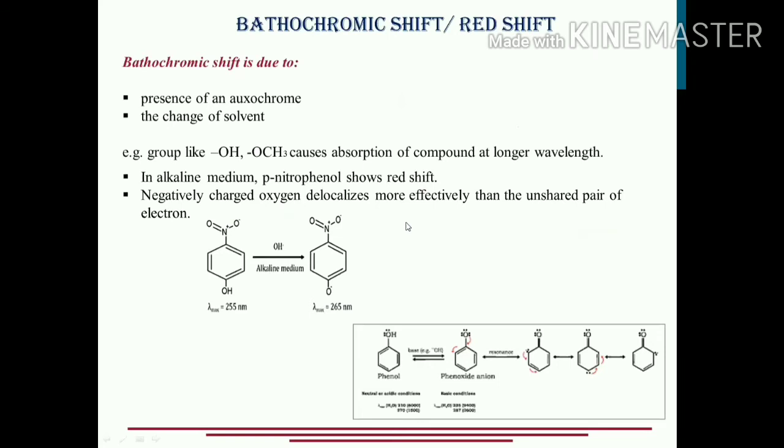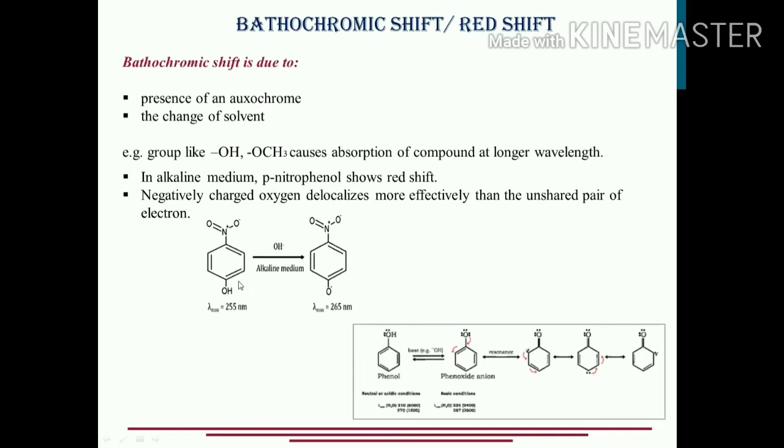For example, groups like the hydroxyl group OH or the methoxy group OCH3 cause absorption of the compound at a longer wavelength. So whenever any such group is attached to the parent molecule, the lambda max will shift.